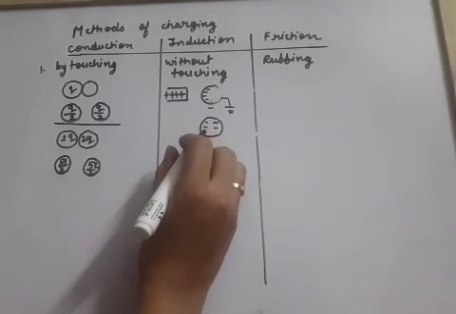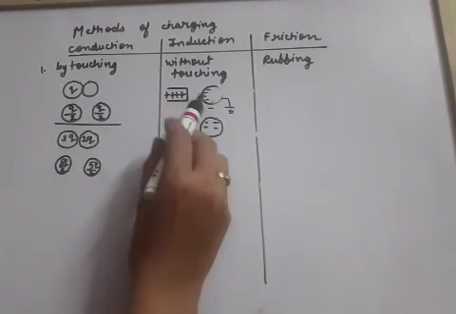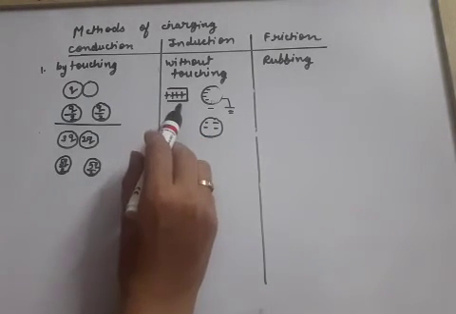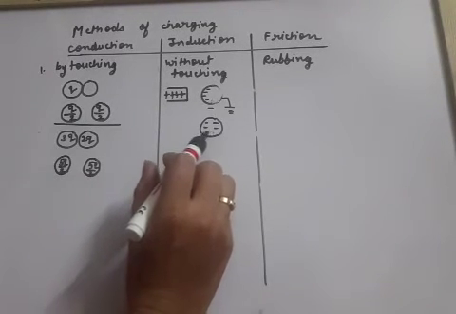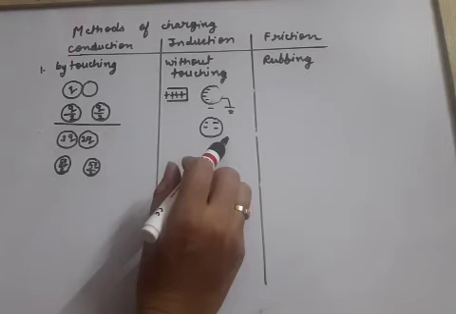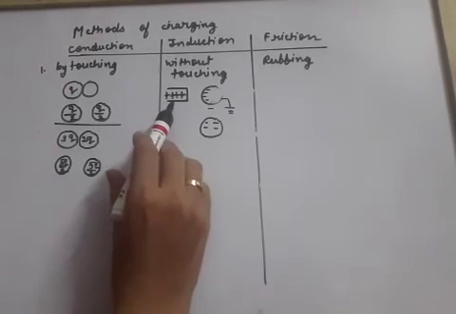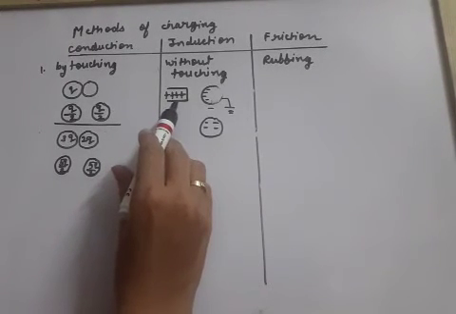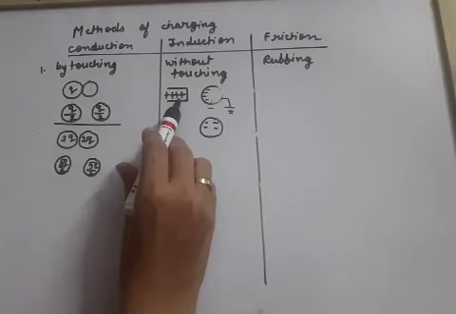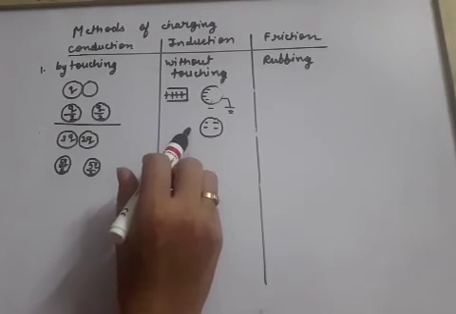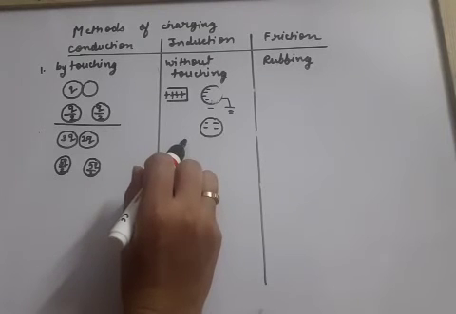That means you can see in the induction process, first of all, we don't touch the two bodies. Secondly, if the rod is positive, the sphere has developed negative charge. That means the opposite type of charge is developed. And the third thing is that the rod has not lost any of its charge. It was initially carrying 4 charges and now also it is carrying 4 charges. So there is no loss of charge of the charged body.